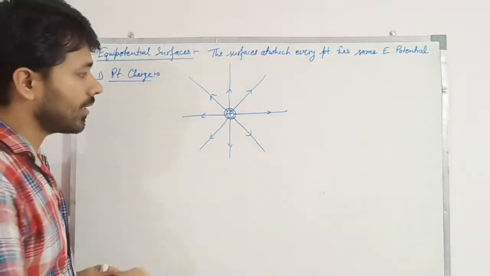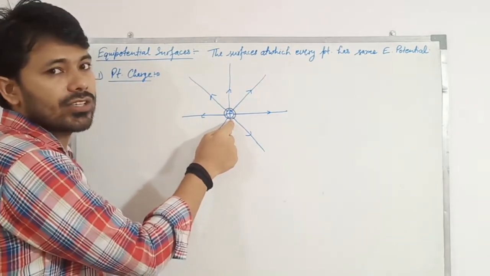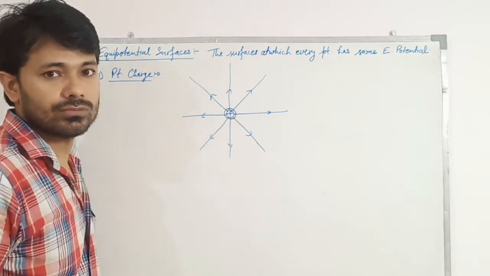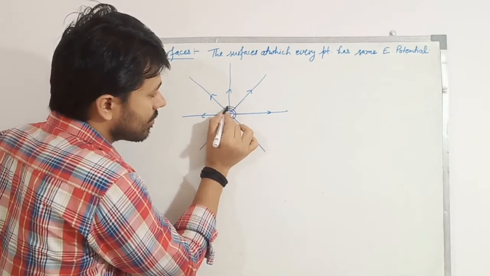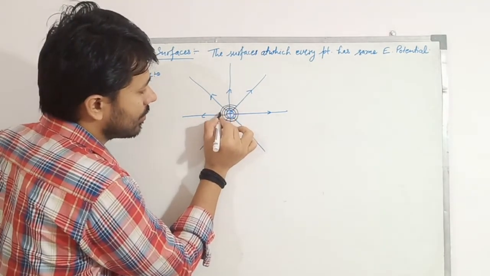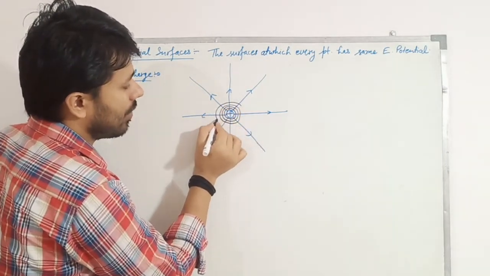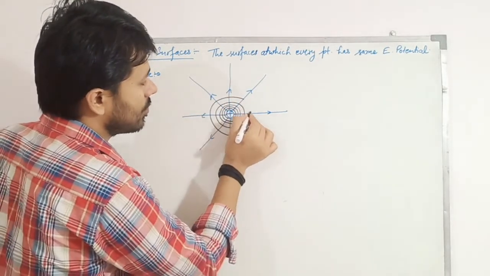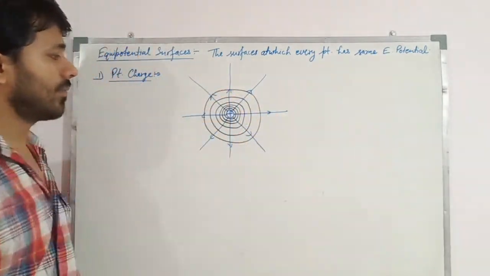But one more thing, the electric field near this charge is high and away from this charge is low. Means the equipotential surface which is near to this is closely spaced, and as we move away from this charge, this surface is loosely spaced, something like this, right?